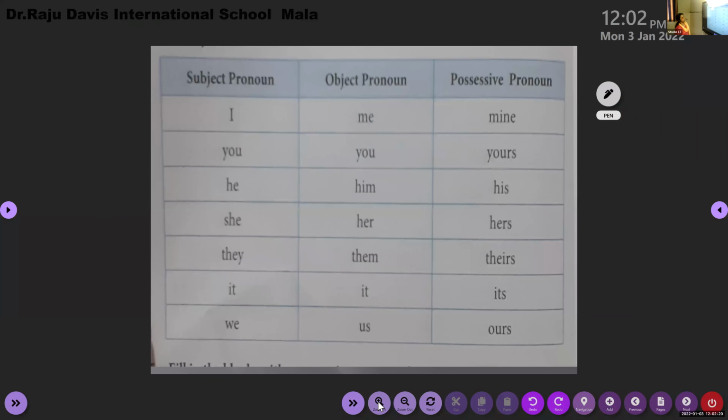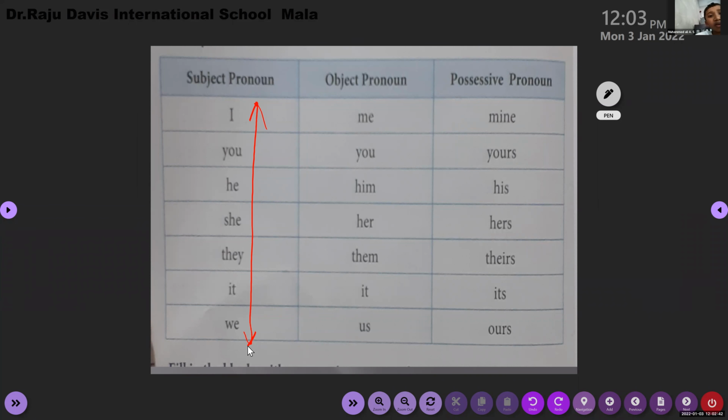Now we have learned about these 7 pronouns. We are thorough with these 7 pronouns. These pronouns can only be used as... It always comes in the beginning of a sentence and it tells us who or what is doing the action. Okay, 26 and 27 I've already told you. So it is who is doing the action.